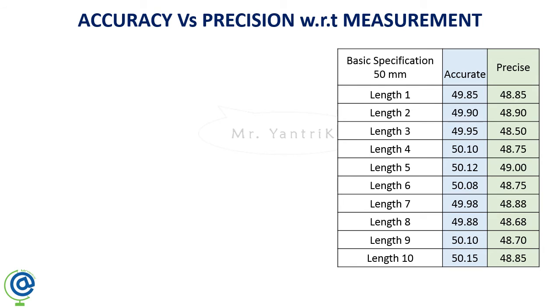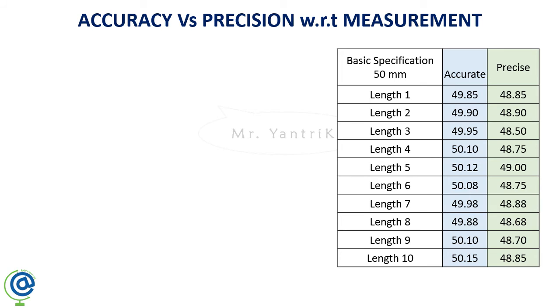For example, if those 10 dimensions are very near to your 50, that means 49.85 is 0.15 far from the 50 mm desired value, and 50.15 is also a 0.15 difference from the 50. 49.98 is 0.02 mm deviated from the original value.